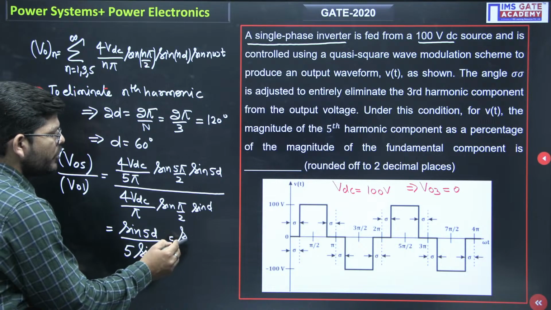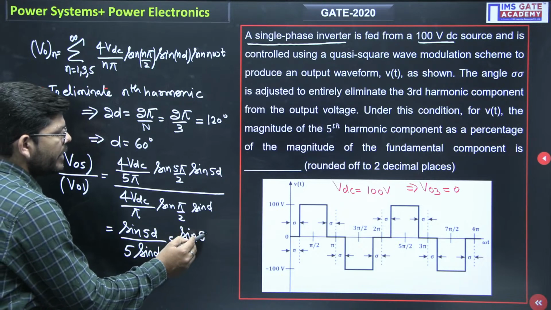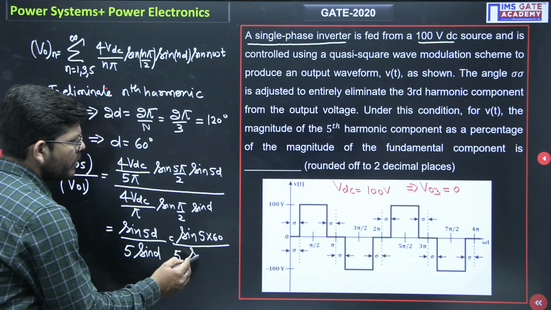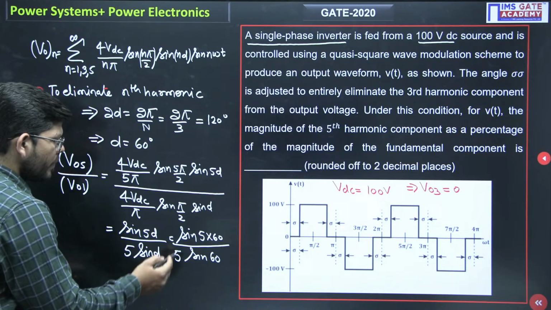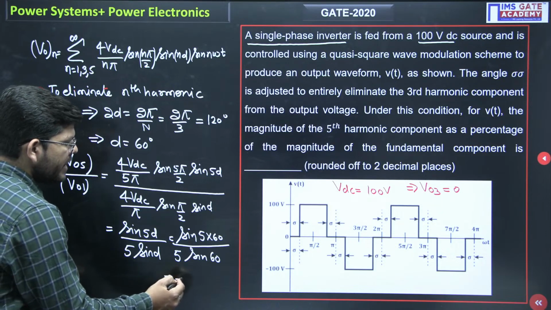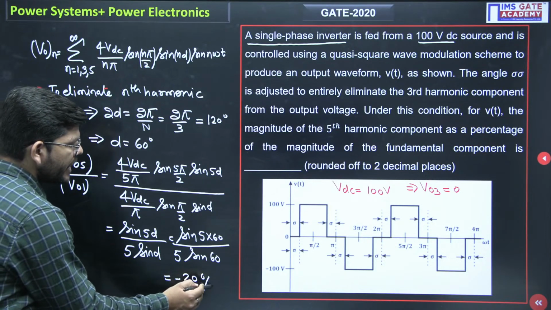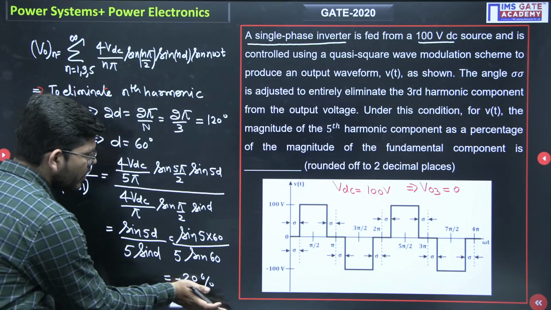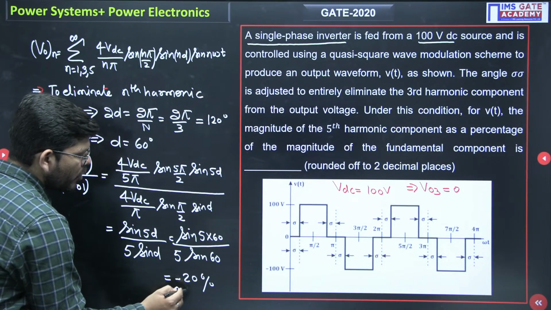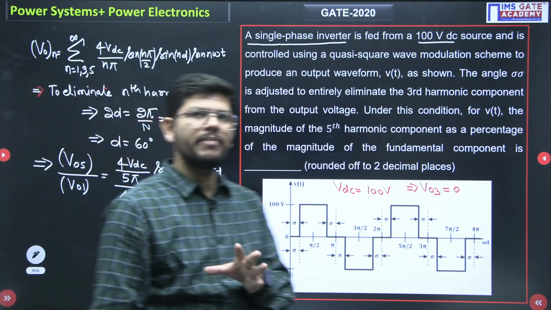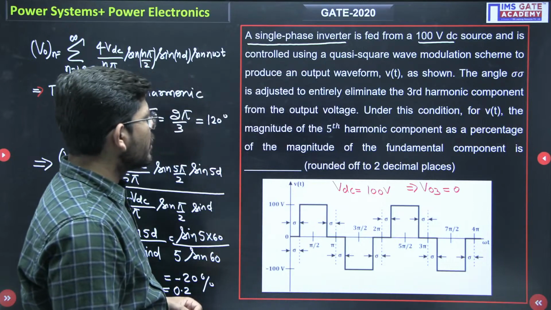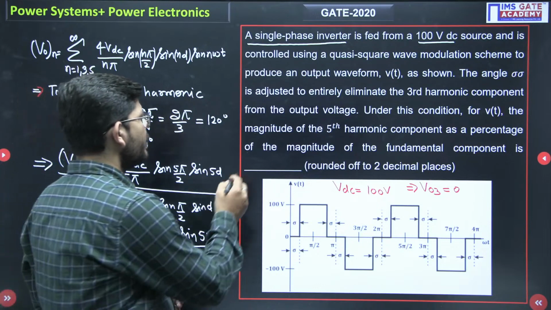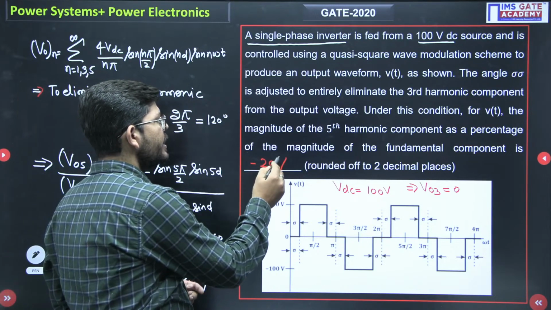So you can put in sine of 5 times 60, which is 300, divided by 5 sine of 60, and you will get minus 0.2, or minus 20 percent if we talk about percentage. So minus 20% is the answer. The ratio we have to calculate will be around minus 20%.